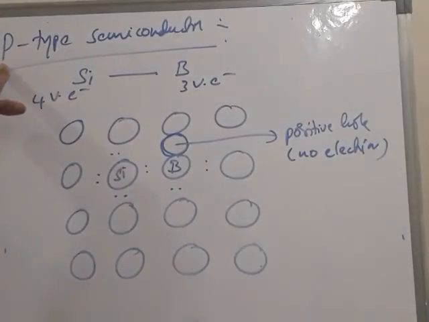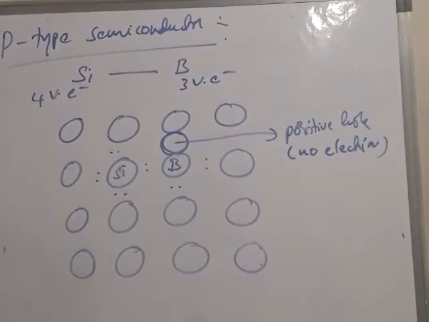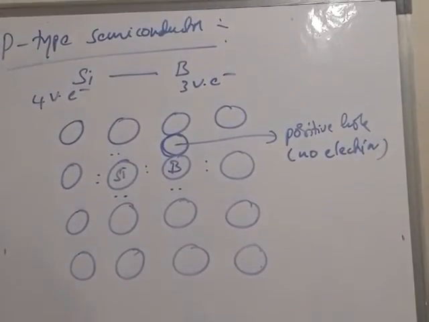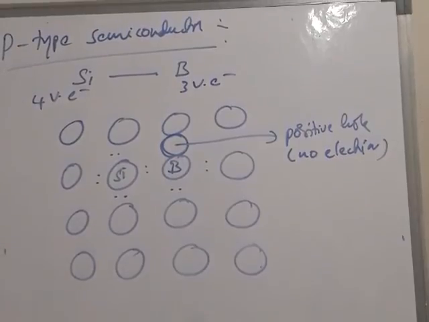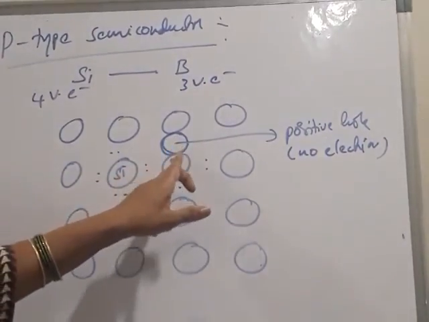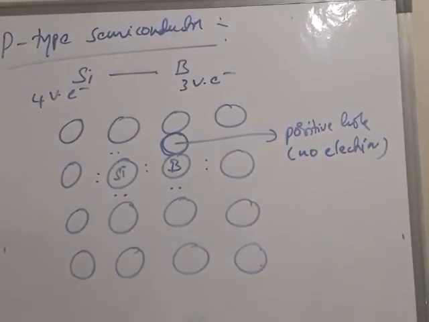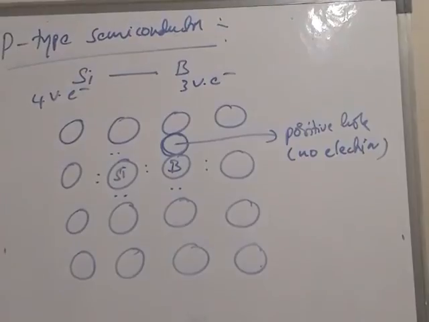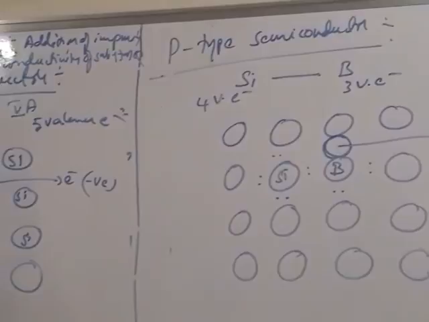That's why this type of semiconductor is called a P-type semiconductor. Whereas in N-type semiconductors, conductivity is due to negative electrons, that's why they are called N-type. In P-type semiconductors, conductivity is due to positively charged holes, that's why they are called P-type. So there are 2 types of semiconductors, and both are formed due to the doping process.